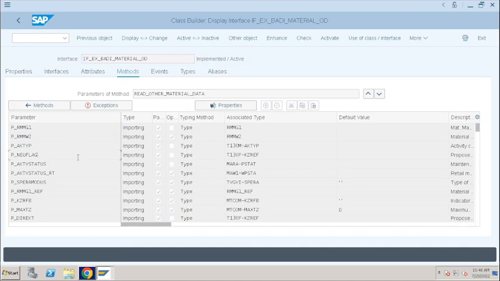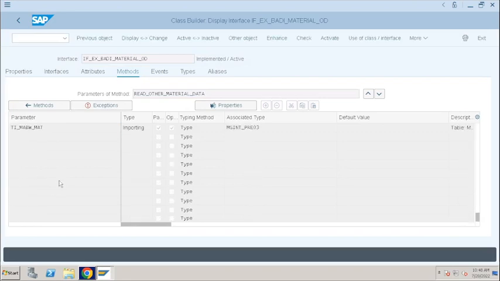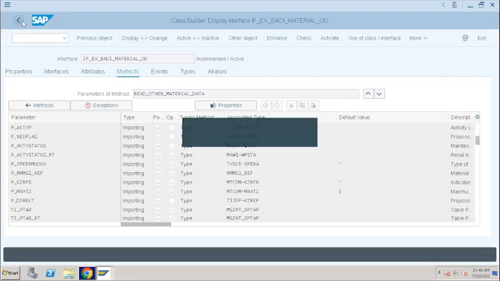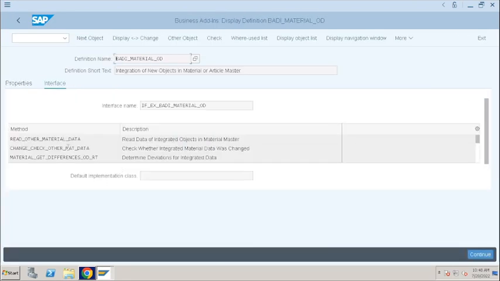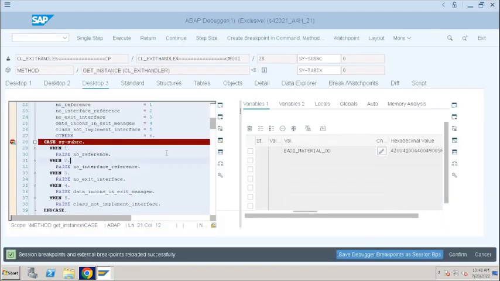So these are the importing parameters available for this interface method, right? Observe this interface method. If it is suitable for your requirement, implement this BADI definition in SE19. Press F8 again.